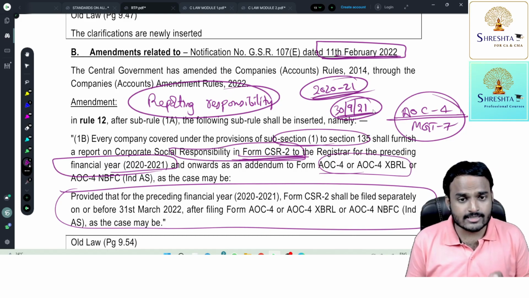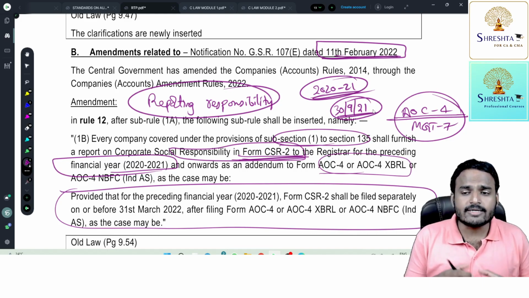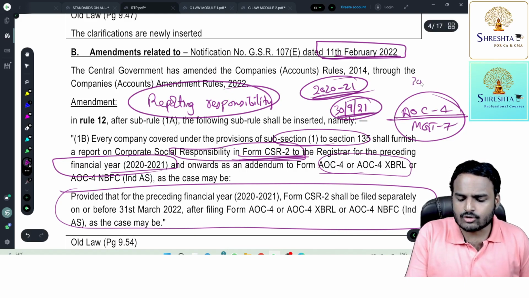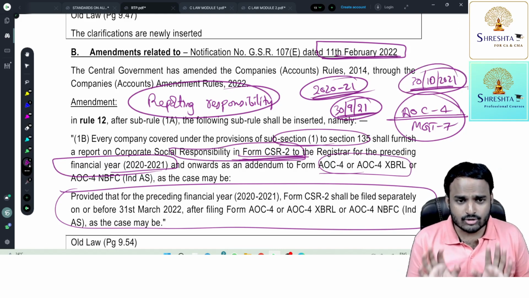Yes or no? And within 60 days, you need to file annual returns with ROC. Section 92 is different, section 137 is different. My dear students, don't get confused. So you need to file AOC 4 within 30 days from the date of AGM. Most probably 30th October 2021 you should file AOC 4. So this is bookish concept. Once again I'm telling you, bookish concept.